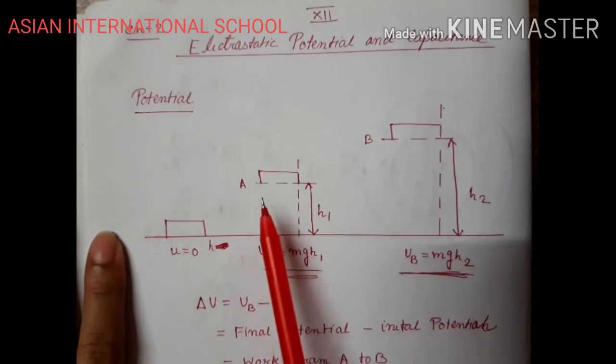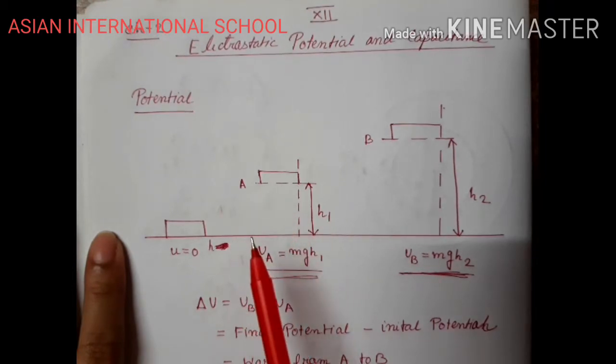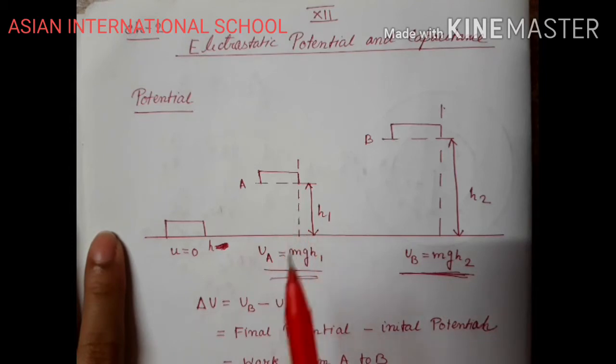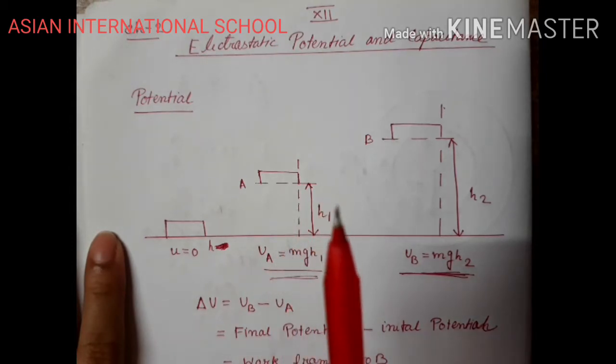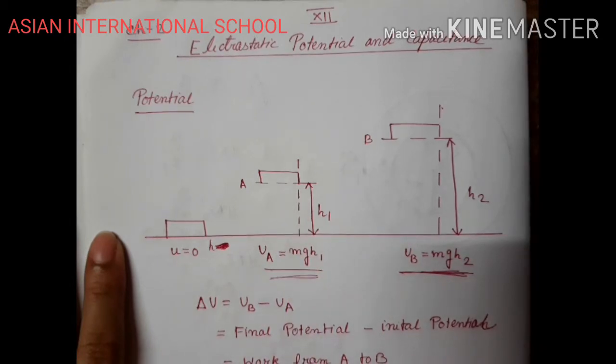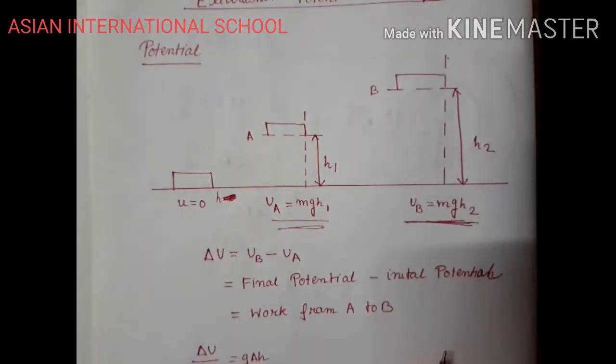So we can find out potential difference. We cannot find out the potential of an object. The word potential always needs to be compared with some other object. Okay, so we can find out potential difference. We will also define potential; there is a way of defining potential also.